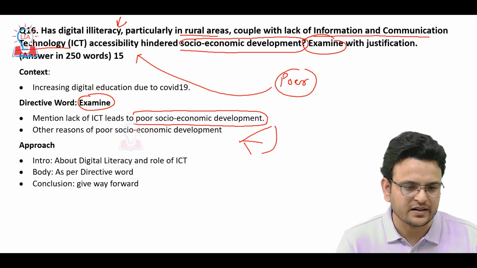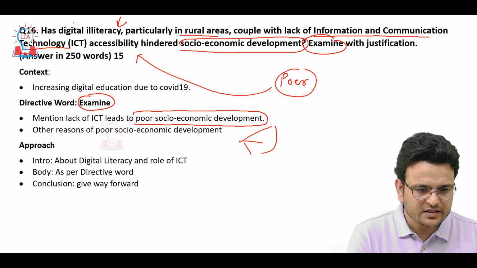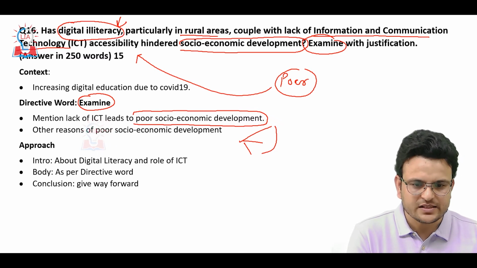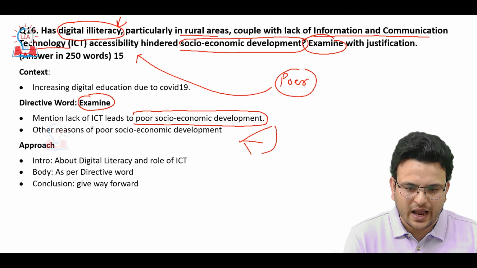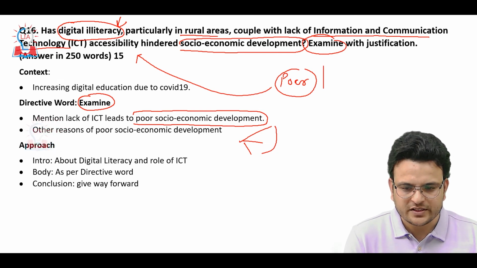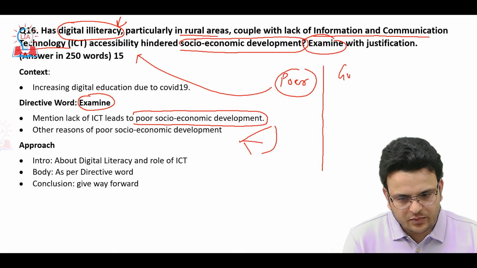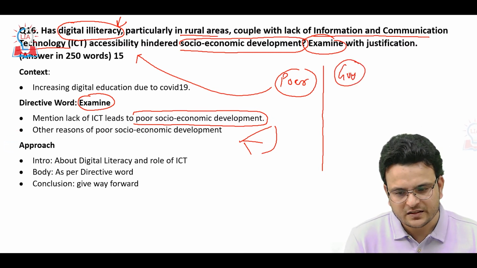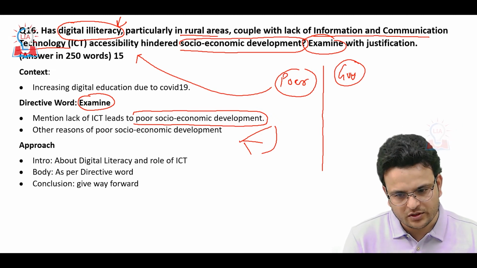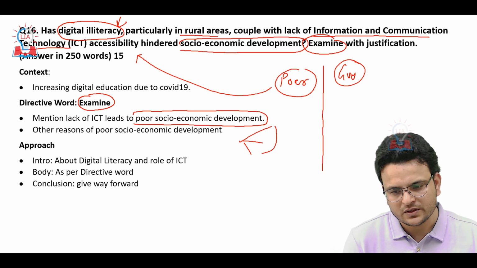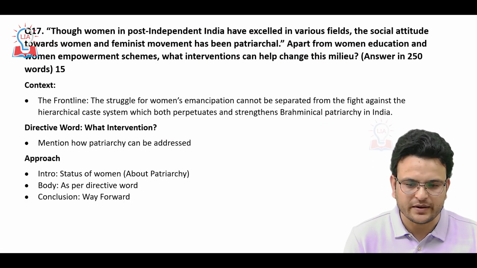And then you have to mention how we can address the problem regarding digital literacy, and other measures you have to suggest. So again, this topic is not much difficult. In governance, we have e-governance also. In that topic, we are preparing digital education also, digital literacy also.